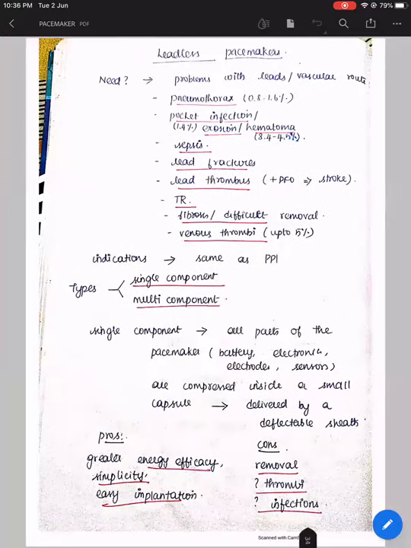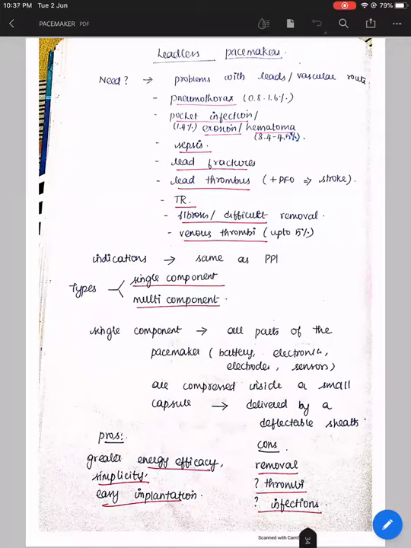So going into leadless pacemakers, what is the need for leadless pacemakers? This is just to avoid the problems with lead pacemakers and the vascular entry problems. The most commonly seen problems are venous thrombi, which has been documented in up to 5% of the cases, and it can lead on to pneumothorax in 0.8 to 1.6%, pocket infection in 1.4, erosion and hematoma in 3.5 to 5%. Pocket infection can also land up in sepsis.